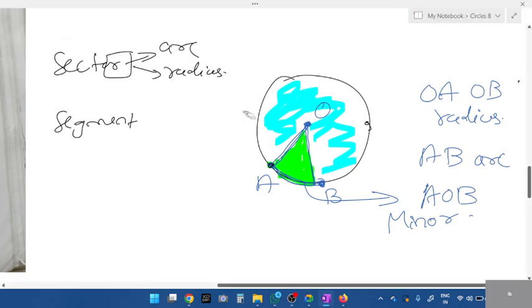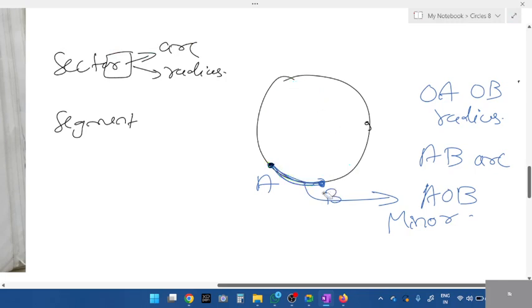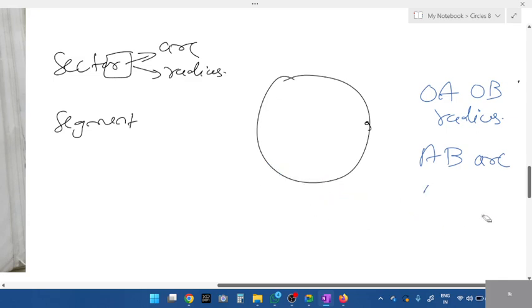Next, segment. A sector will have a radius, but a segment will have a chord and an arc. That is a segment.